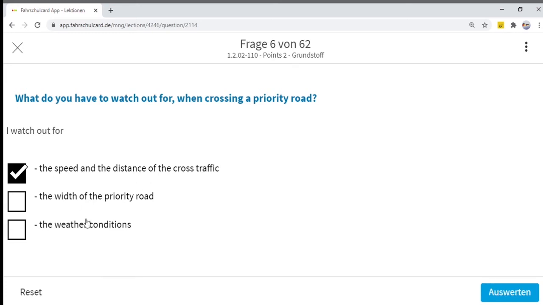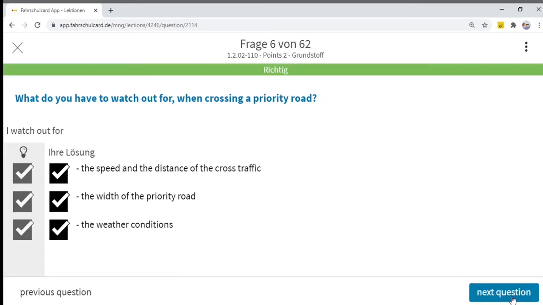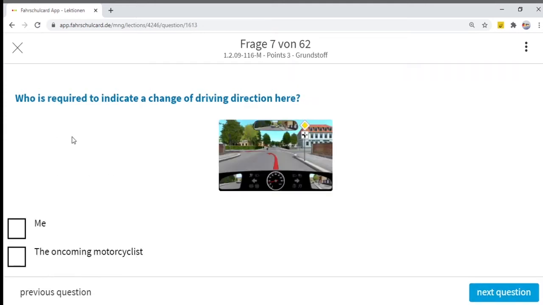Yes, you need to watch out for the width of the priority road. If I enter the priority road, can I cover it in the minimum time? Can I cross the road in the minimum time? Yes. And then the weather conditions. You need to watch out for all these three points when you are crossing a priority road. So now the next question comes: who is required to indicate a change of driving direction here?